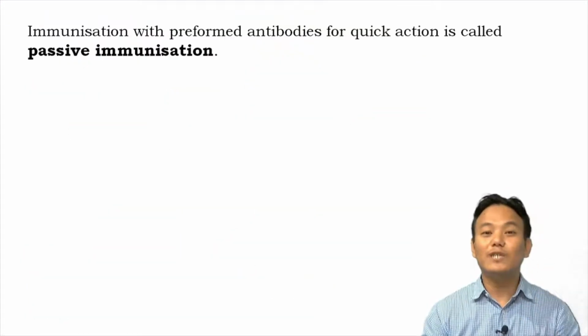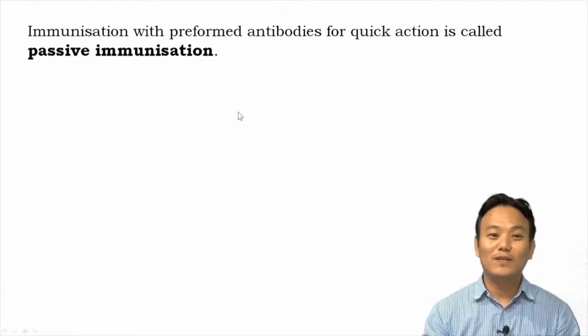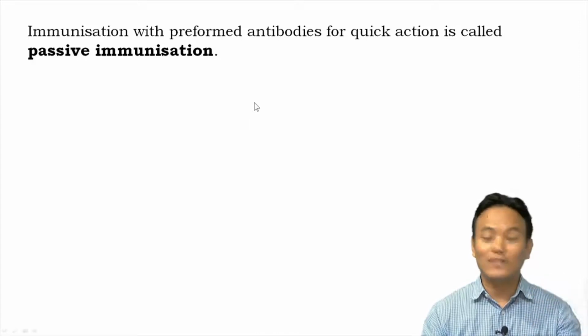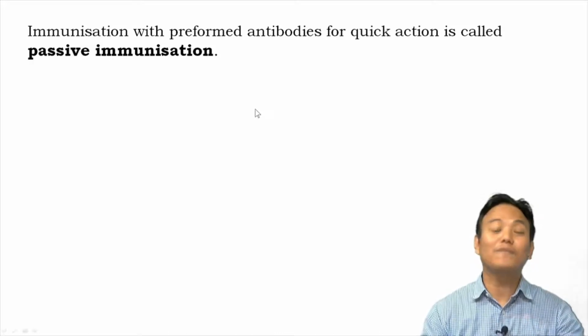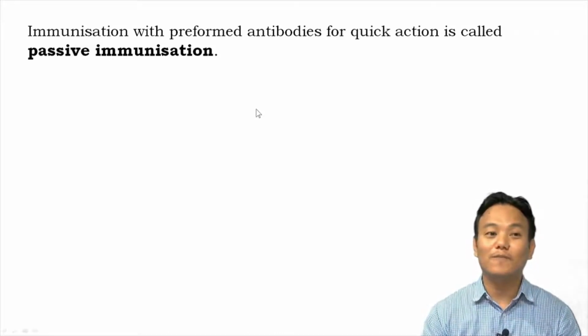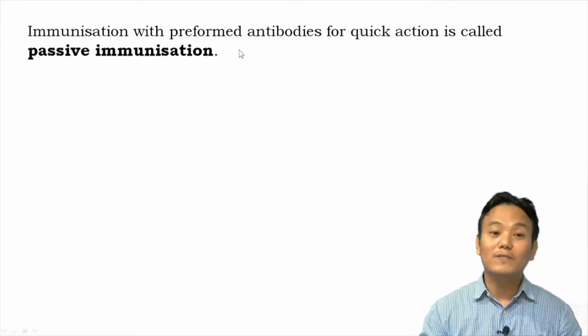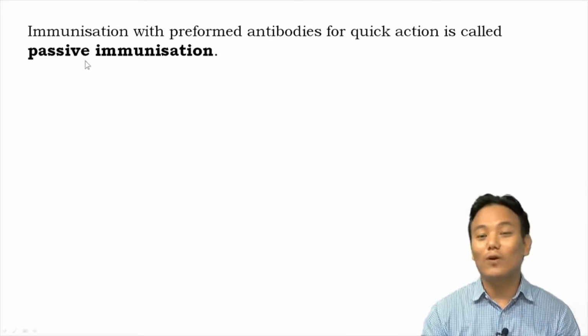Now there are two types of immunization: active immunization and passive immunization. In active immunization, we administer a person with vaccine, and the person's own immune system will start producing antibodies against a particular pathogen, thereby becoming resistant to that disease. In passive immunization, we administer a person with preformed antibodies. So immunization with preformed antibodies for quick action is called passive immunization.